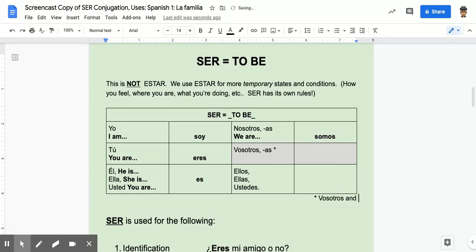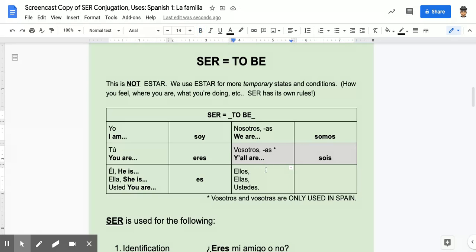Vosotros and vosotras is only used in Spain. All right, so remember that other countries, 19 other Spanish speaking countries, don't use this. And it is the equivalent of y'all. Y'all are. Why do we learn this? Well, who knows? Maybe you'll end up in Spain. And the conjugation is sois.